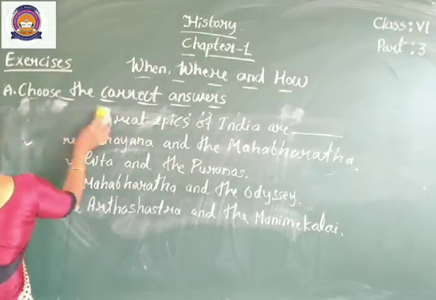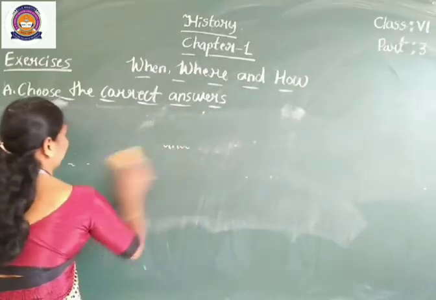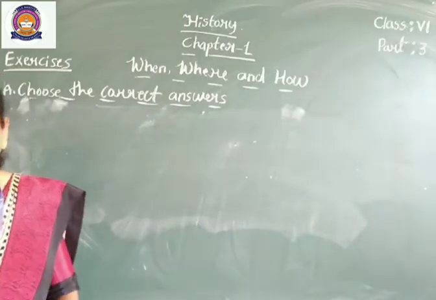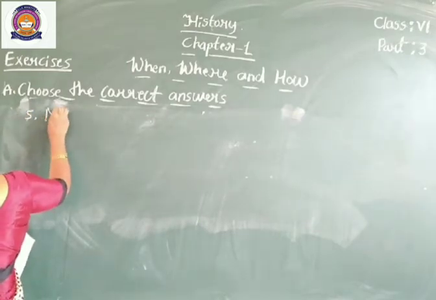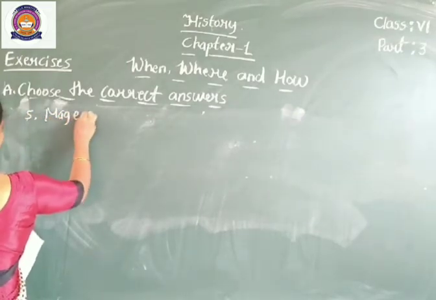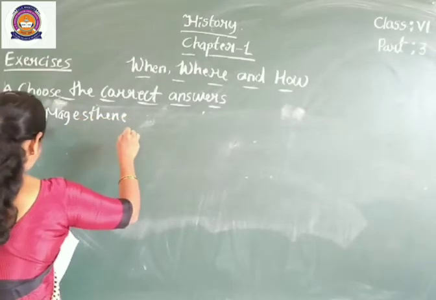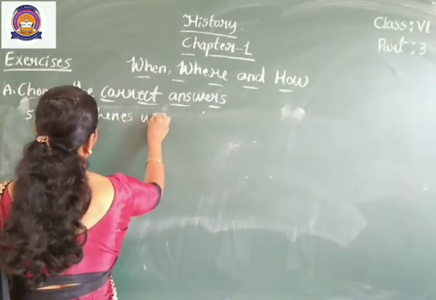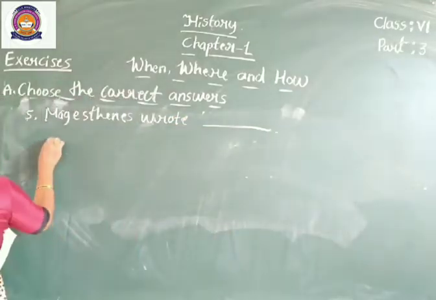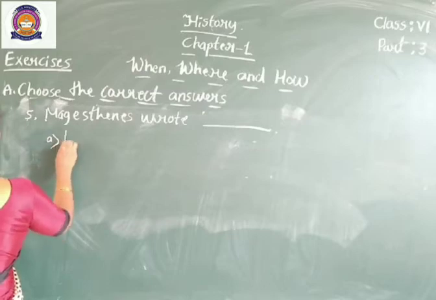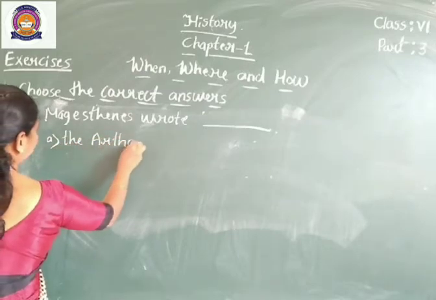So next, question number 5. Megasthenes wrote dash. Option A, the Arthashastra.